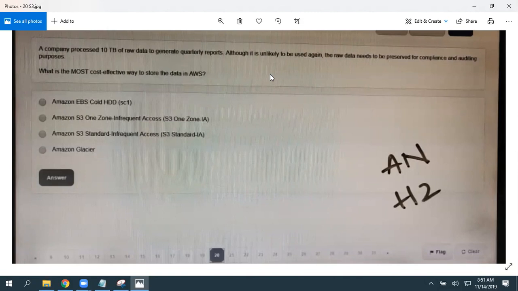Just because he's saying unlikely to be used again. First thing, he's not going to use it again, and he's not mentioning any access patterns, but he's mentioning the most cost-effective way. So you can go with Glacier.